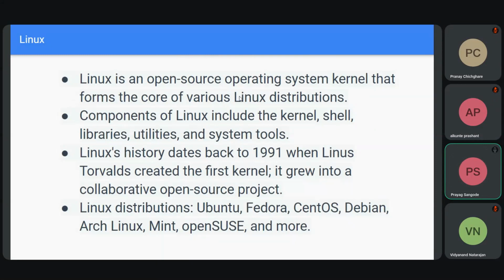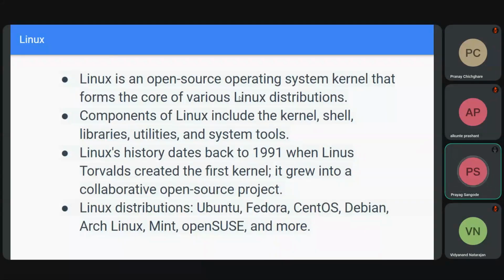When the source code is available to the end user, that is open source. Generally, an open source operating system kernel means that the source code of that kernel is made available to the end user for free. Okay, and that's called open source.